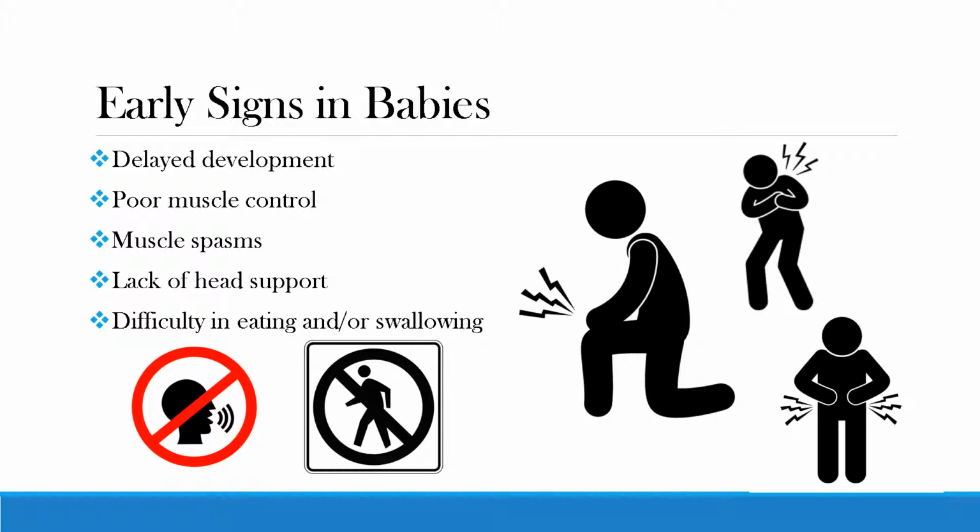Early signs showing the presence of cerebral palsy include a delay in development, such as not walking and talking on time, low muscle tone, muscle spasms, lack of individual head support, and difficulty in eating and/or swallowing, among many other things.